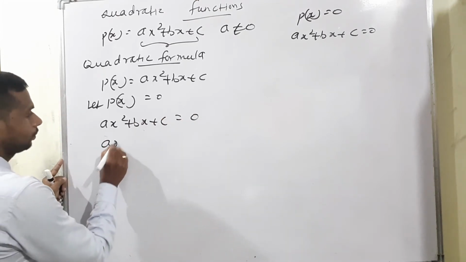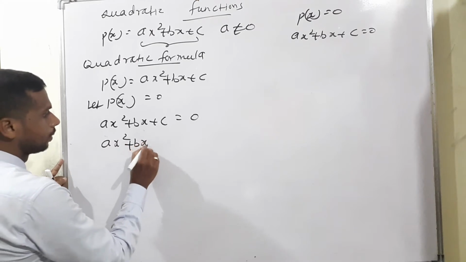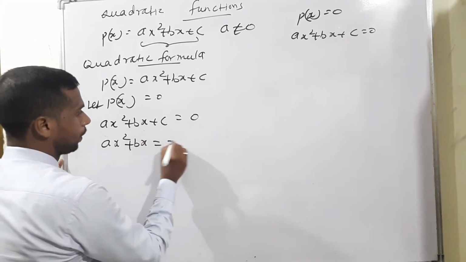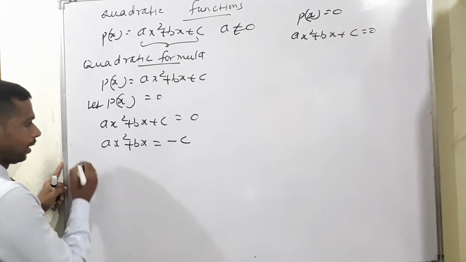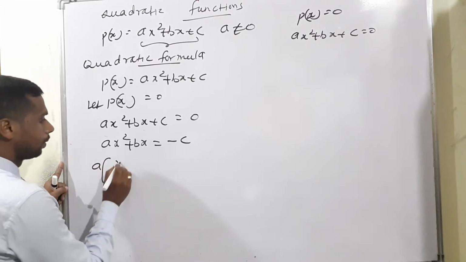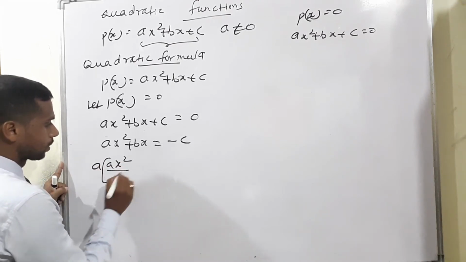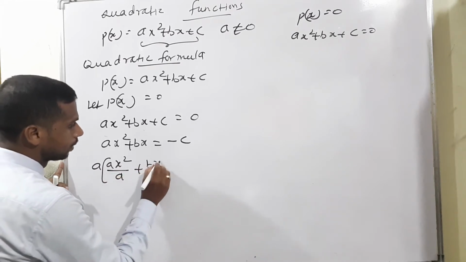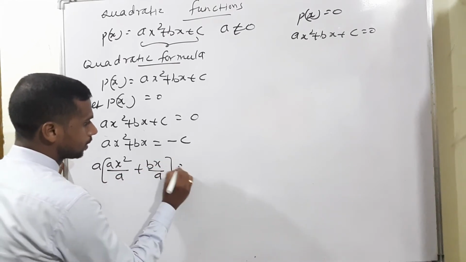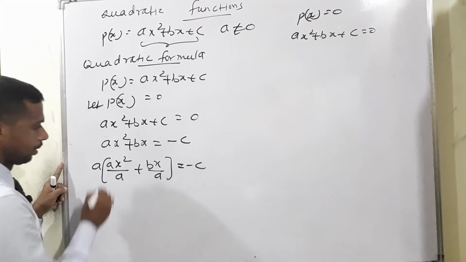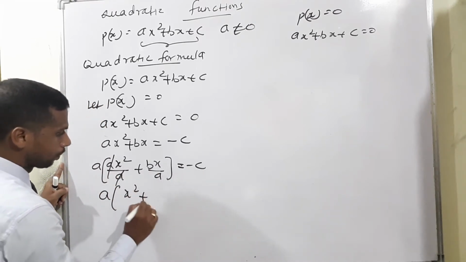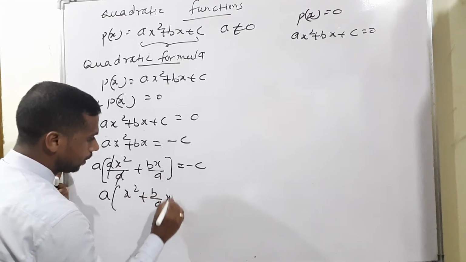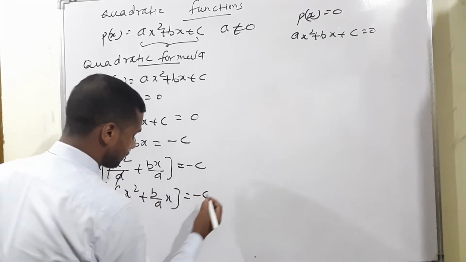Now bring c to the opposite side, so minus c. Next line, a is common outside means what will happen? Otherwise ax square by a plus bx by a is equal to minus c by a. So a cancel. Now x square plus b by a into x is equal to minus c by a.